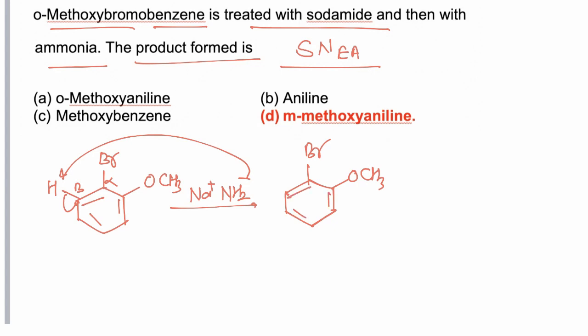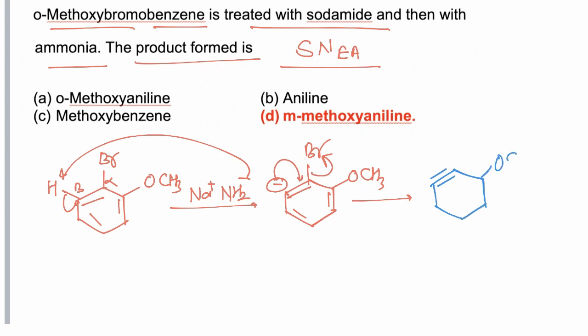Now the negative charge shifts to that carbon and Br is eliminated. So we get a benzyne intermediate, and this reaction is also called the benzyne mechanism.